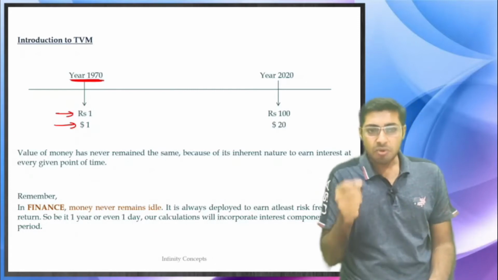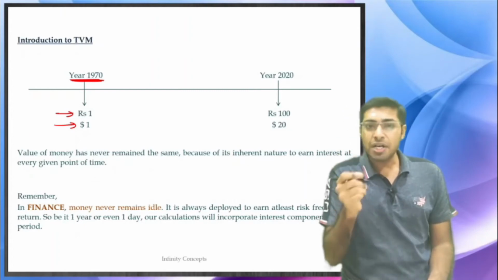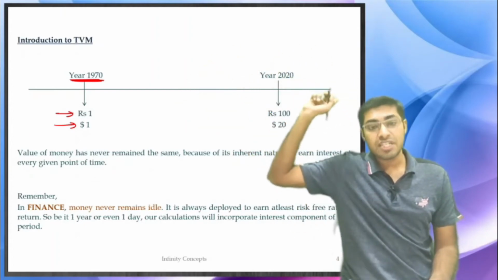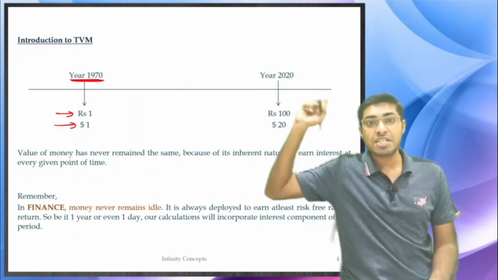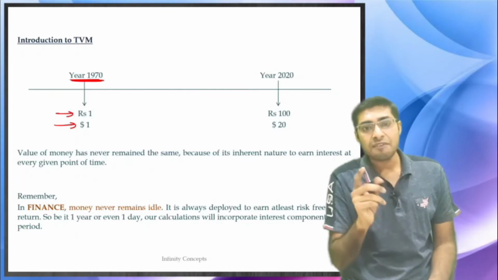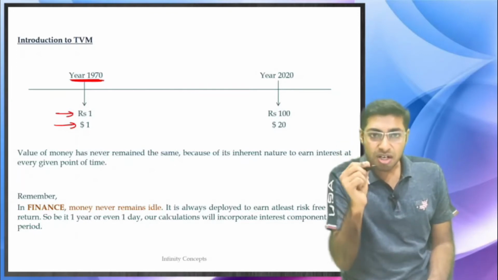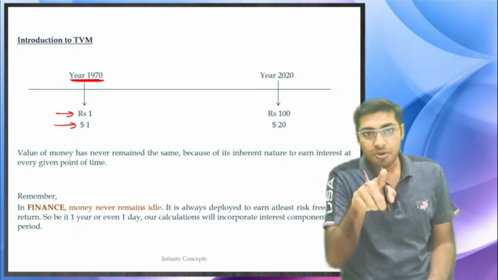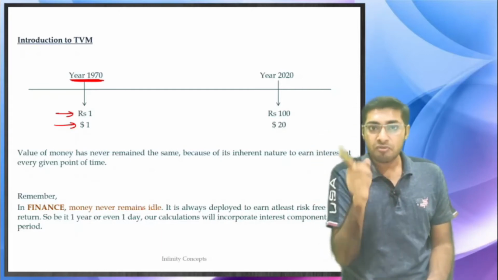For you right now, $1 or 1 rupee is not as much as what it would have been for your grandparents 40, 50 years back. You can go and ask your grandparents what value they had for 1 rupee or $1 at that point of time 50 years back. That much value you don't have today for 1 rupee or $1.